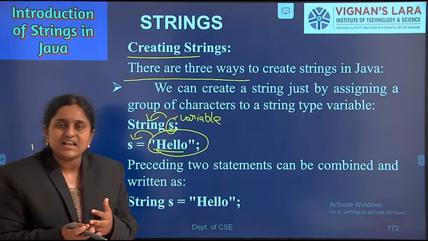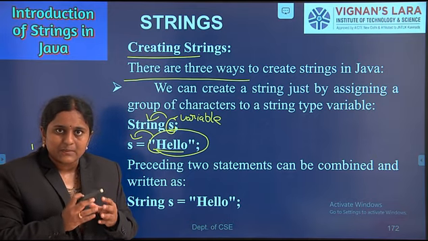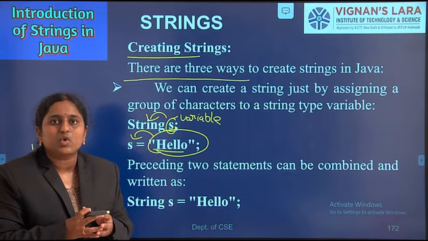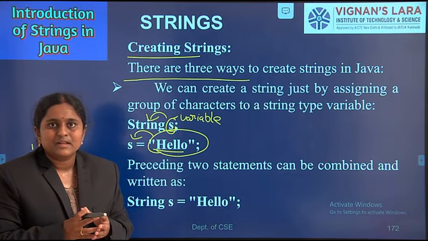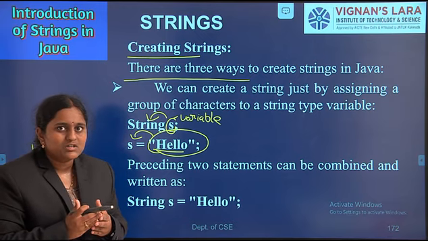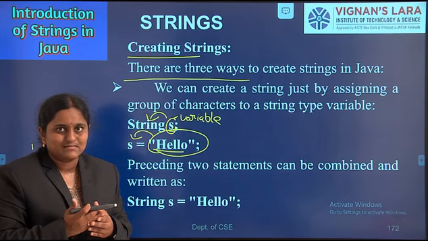In Java, strings are enclosed in double quotes. Remember this point: whenever the JVM finds double quotes, the JVM blindly creates an object of the String class.